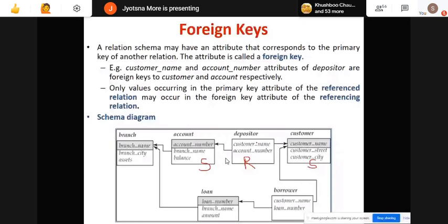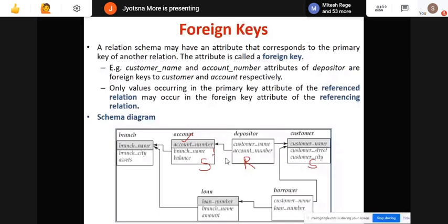Suppose I have account number values as 1, 2, 3, and in the depositor I inserted the value 4, which is not present in the list of values of my actual account relation. So this is not valid.